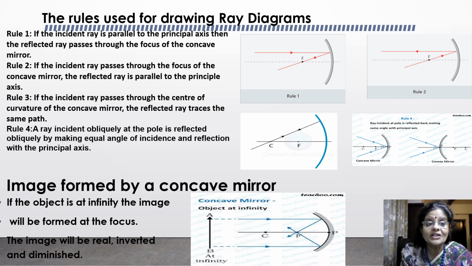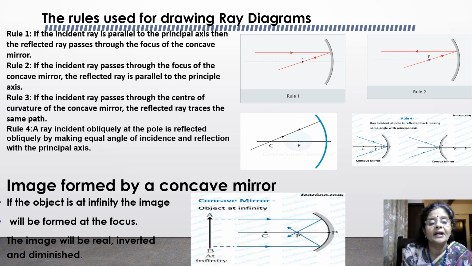The first rule says that if the incident ray is parallel to the principal axis, then the reflected ray passes through the focus of the concave mirror. The second rule says that if the incident ray passes through the focus of the concave mirror, the reflected ray is parallel to the principal axis.